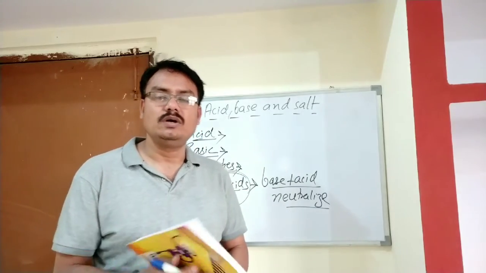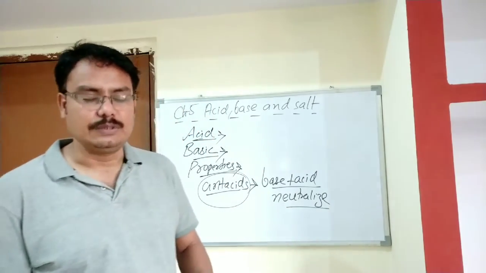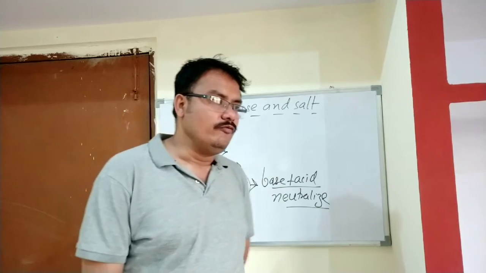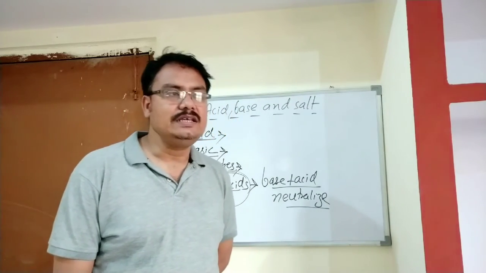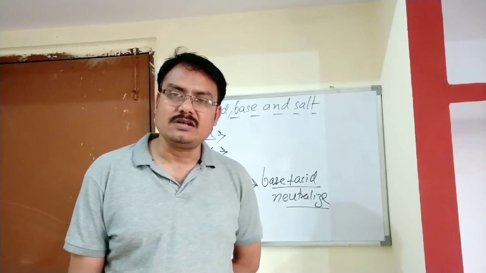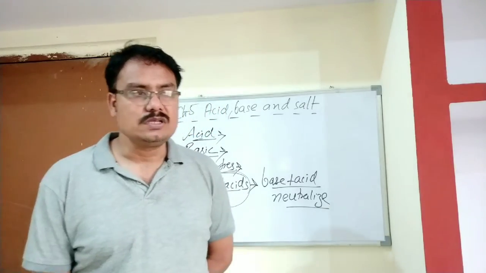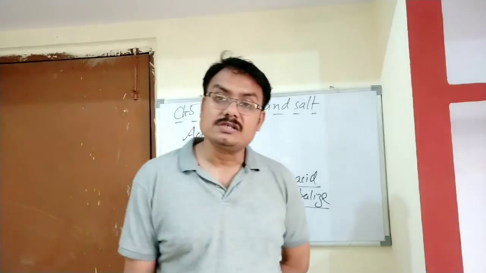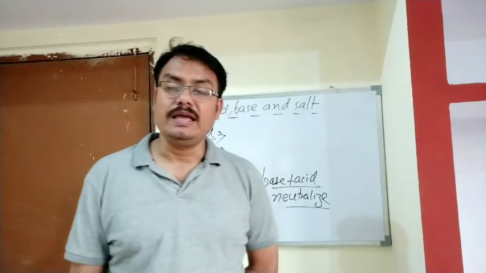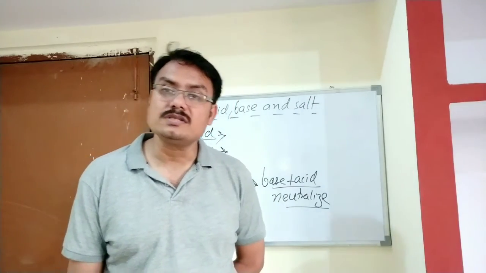Now student, about the indicator. What is an indicator? We cannot easily detect a strong acid or a strong base, because it is highly dangerous to check it with our finger or any body organ.